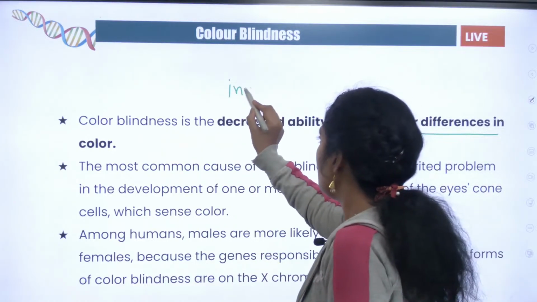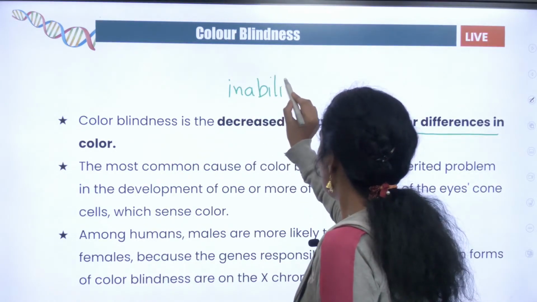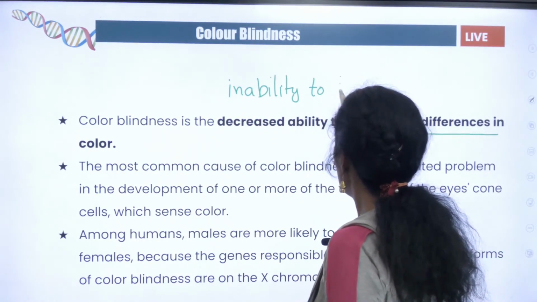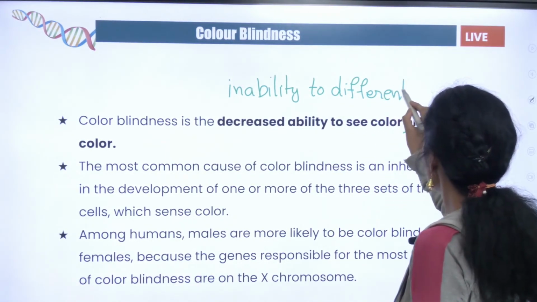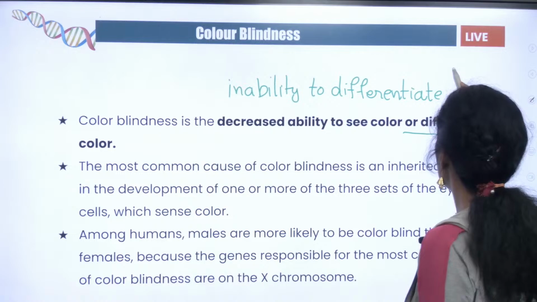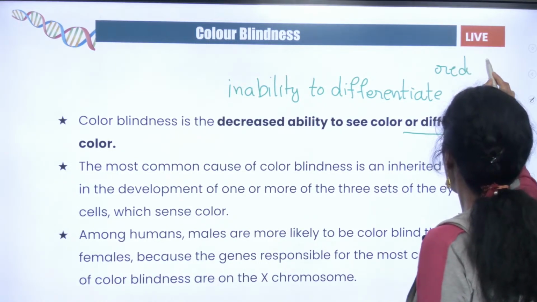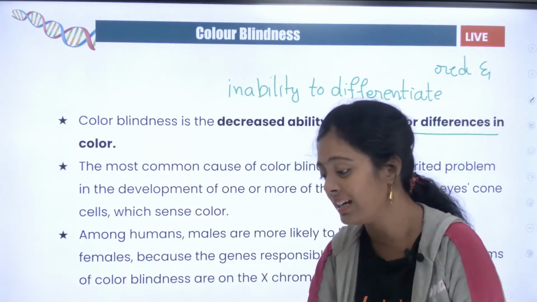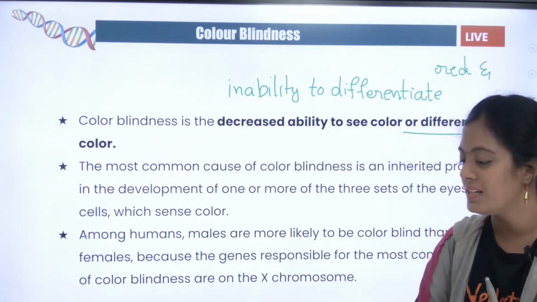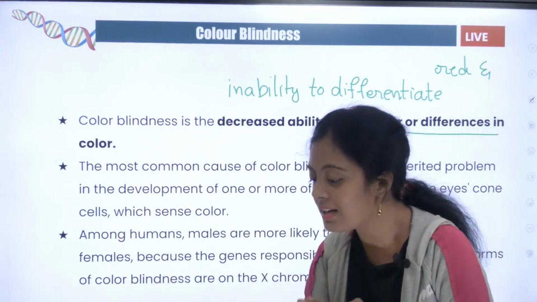It is the inability to differentiate red and green. Yeah, can you guys tell me what part of their eyes would be affected? Yes, fails to differentiate red and green. Very good, very good. Yes, few colors they can't identify. Yes, some colors are not seen.